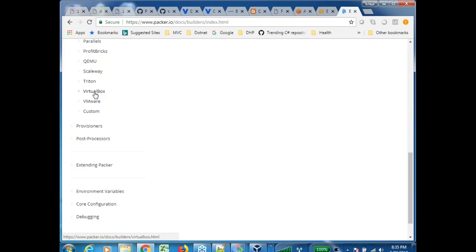Whatever it is, we should basically know how to write a JSON file, right? That's the basic requirement. Is it clear now? Yes.